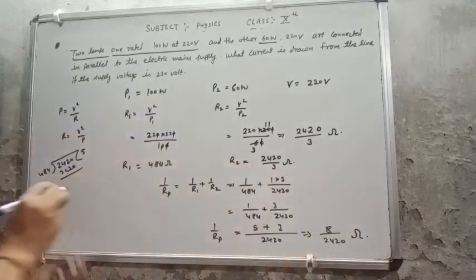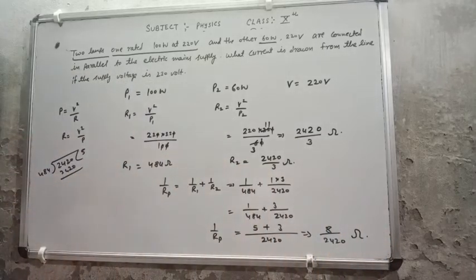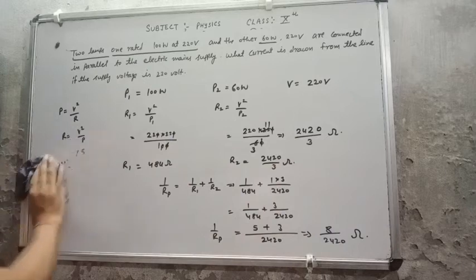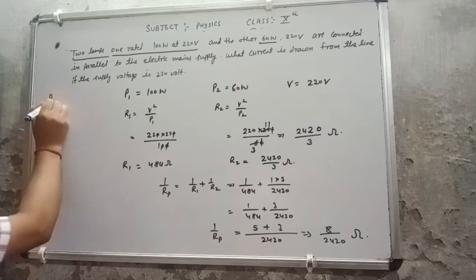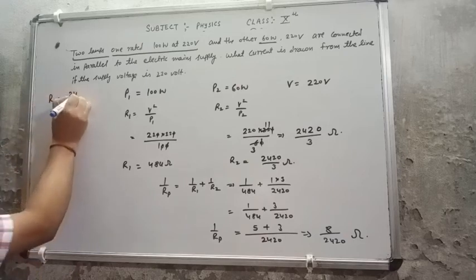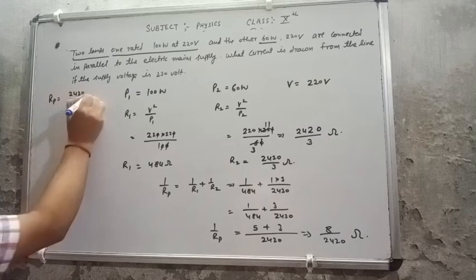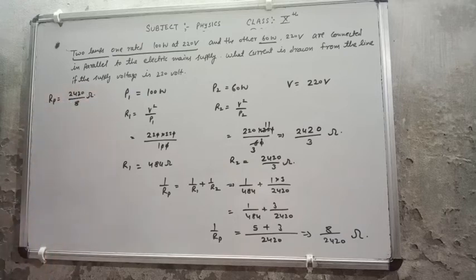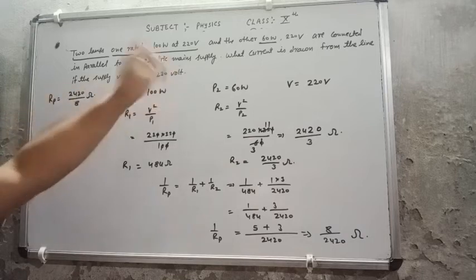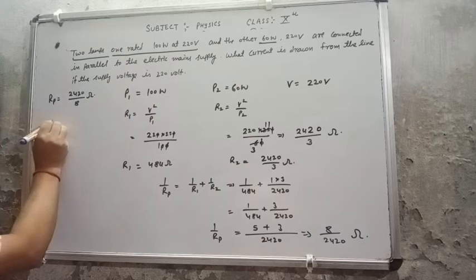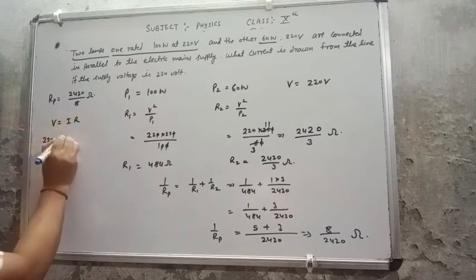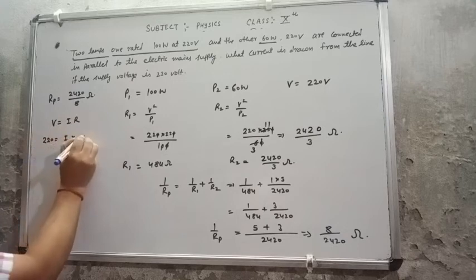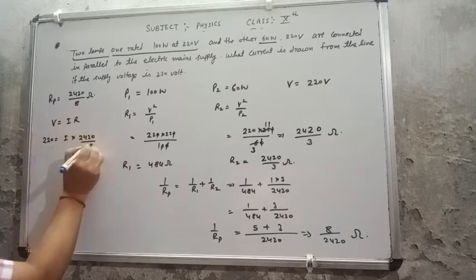That much of ohm. I want to find out the value of the parallel combination RP. So RP equals 2420 upon 8 ohm. Now the total resistance is found for the parallel combination. Voltage 220, current I want to find. So V equals IR according to Ohm's law. V is 220, in place of R 2420 upon 8.